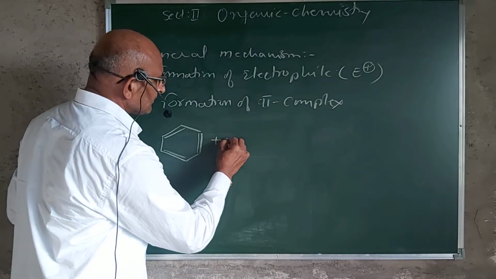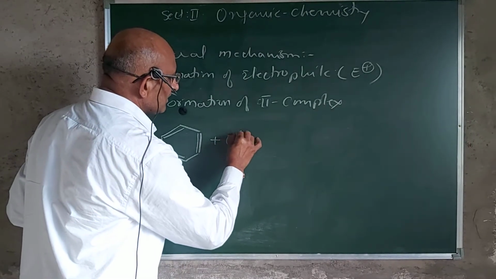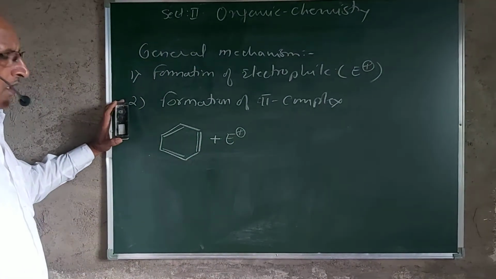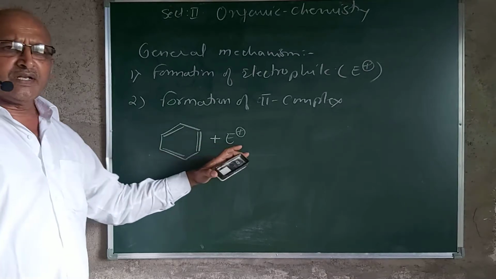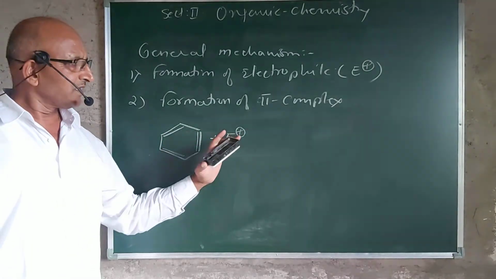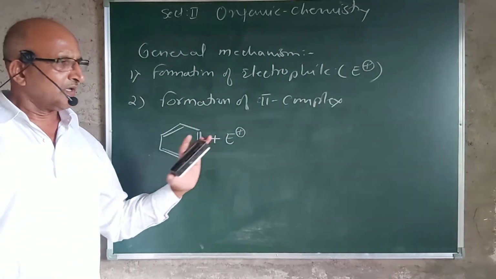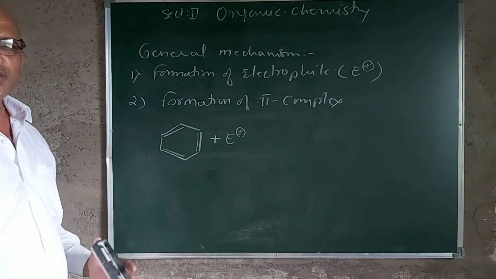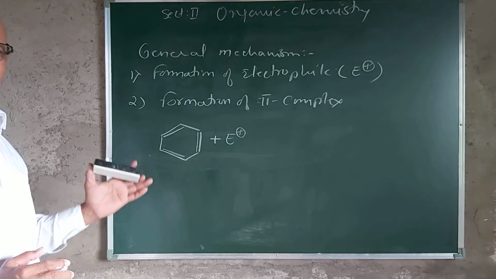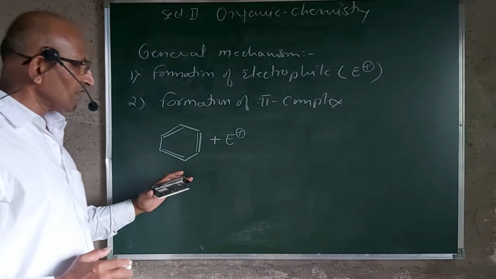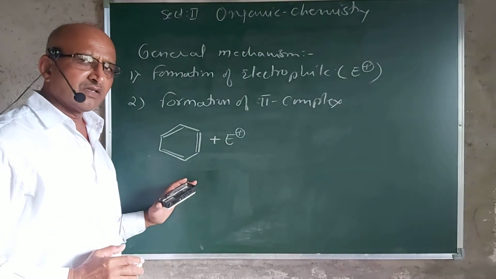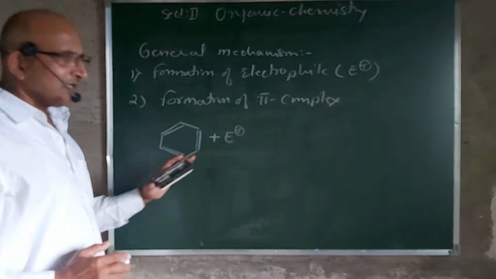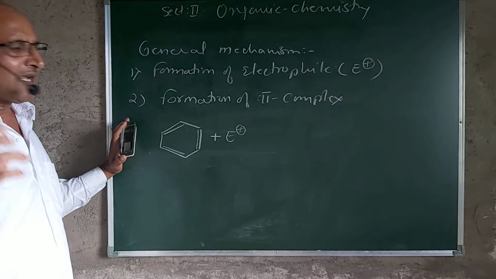And then when we bring this electrophile in contact with the benzene, the electrophile is an electron deficient species, and here the benzene is electron rich. When two such molecules meet, the electron rich species can be termed as a Lewis base and the electron deficient one as a Lewis acid. This undergoes an electrostatic attraction.